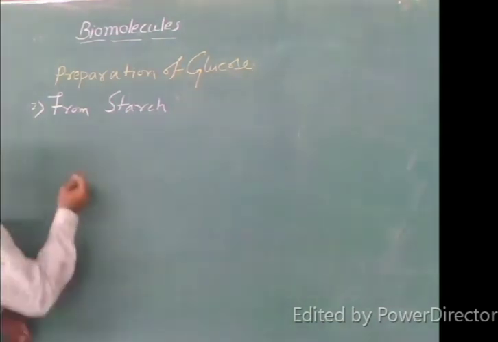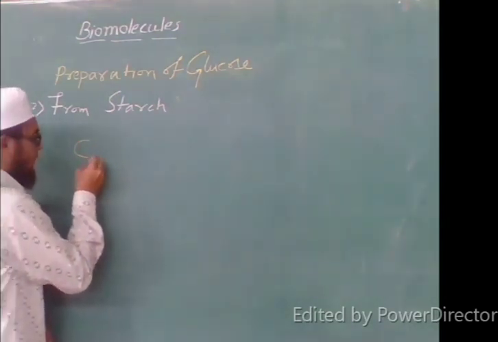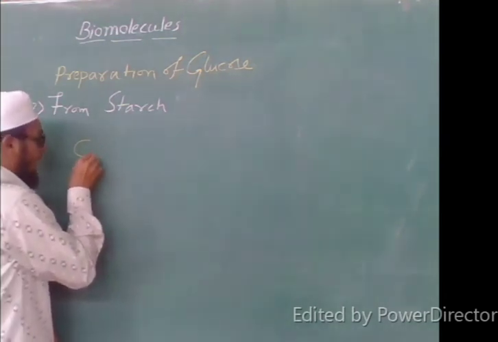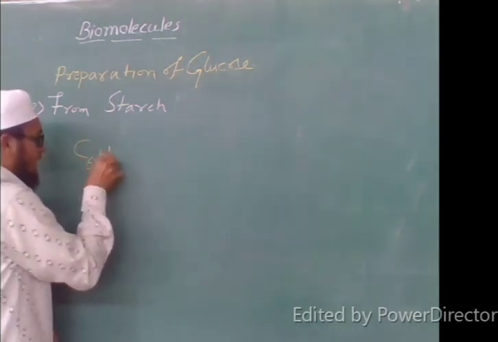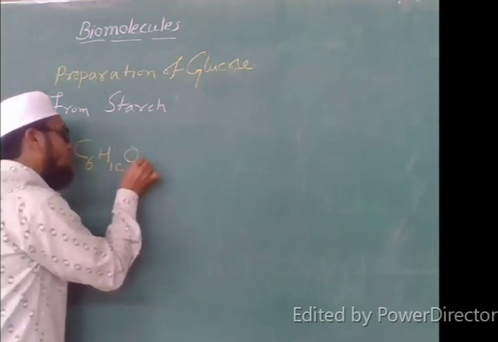Starch is a type of polysaccharide. So I will write the molecular formula of this. It is a huge molecule, so I will write one unit of this starch. It is C6H10O5.